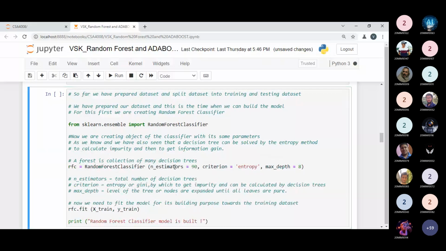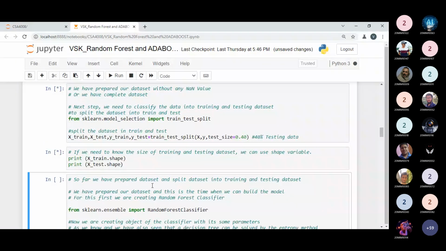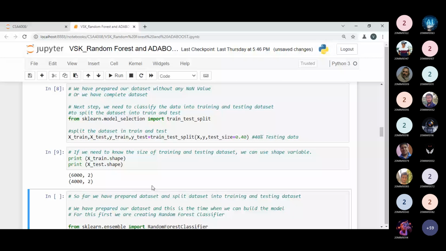After executing the split, you can see the entire data set is 10,000. The training data is 6,000 and the testing data set is 4,000, because we have chosen 40%. Now it is visible to all. Yes, sir. Okay, that's great.